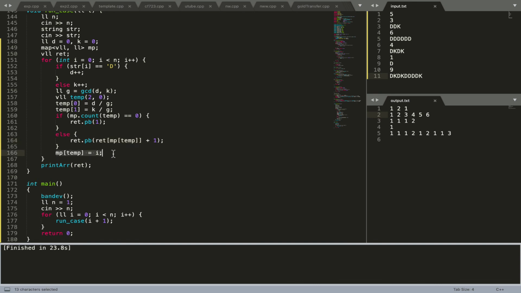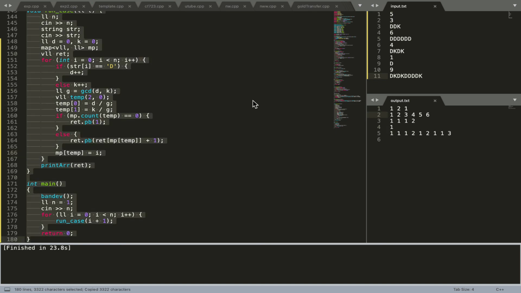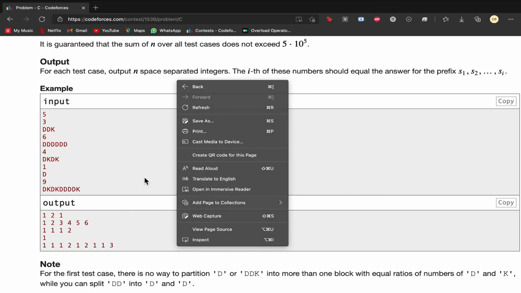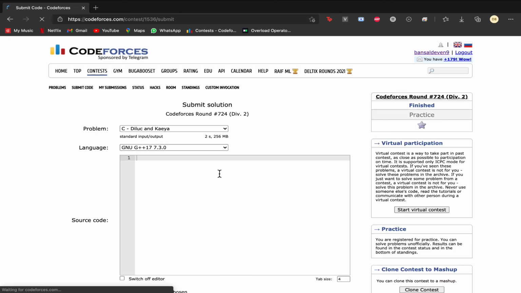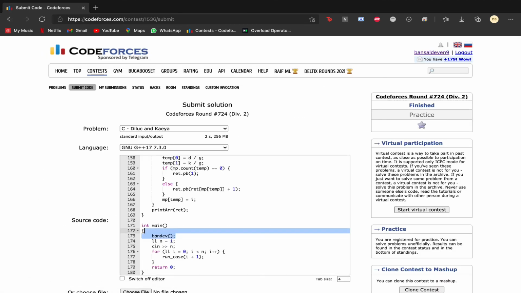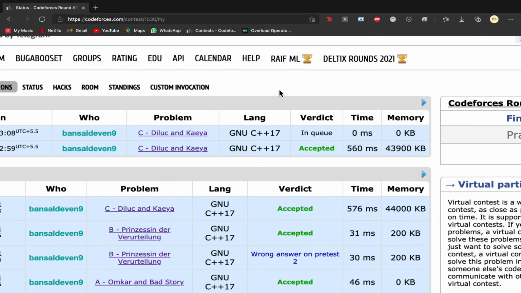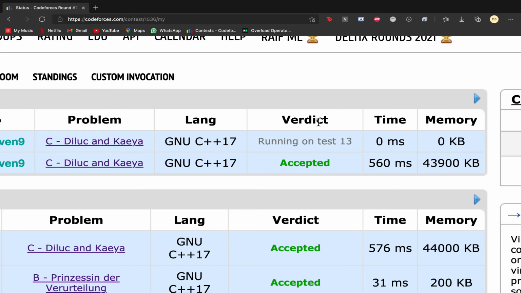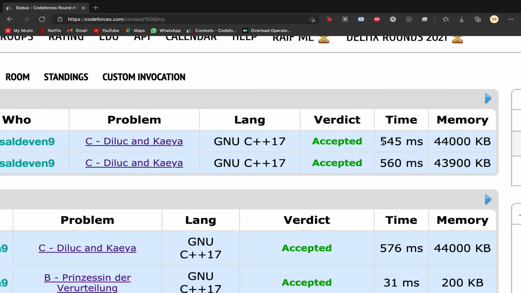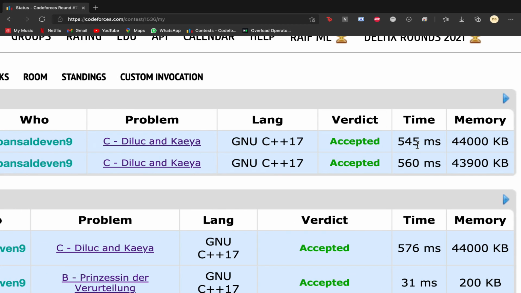And after that, as we want the maximum index for that ratio, we just assign i to that, that is the index, and then we output the result. So for DDK we have 1 to 1, and these are the required outputs. So for checking if our code is correct, we see our code is accepted, and the time is 5:45, and memory is really small. So thank you.